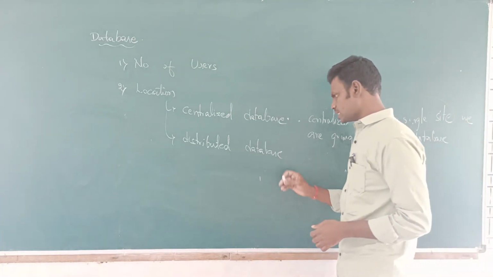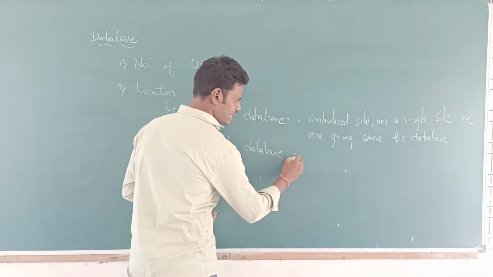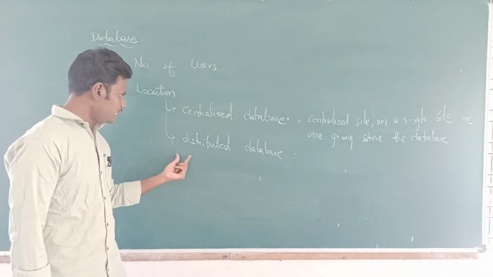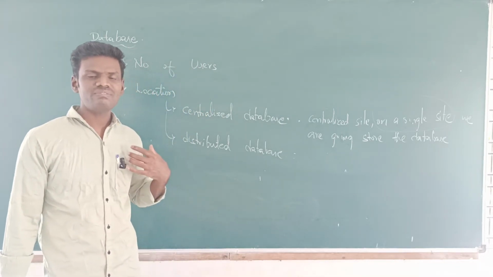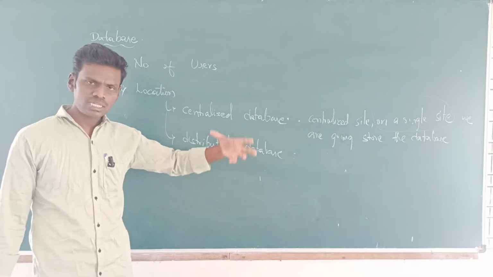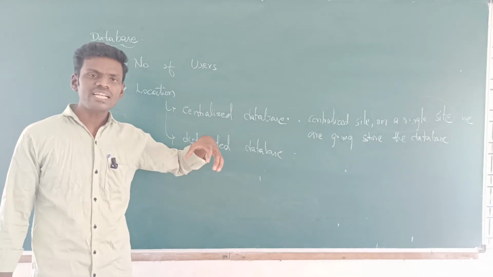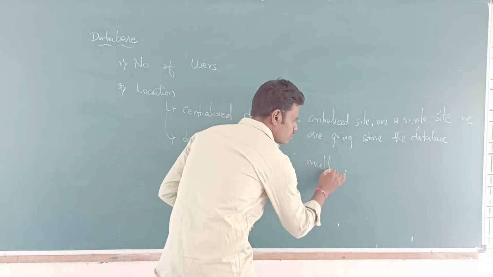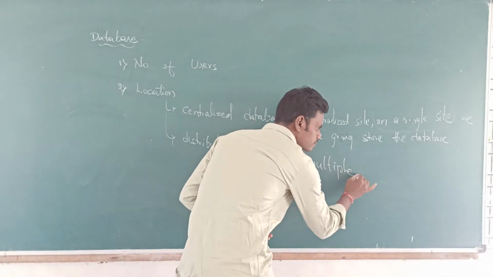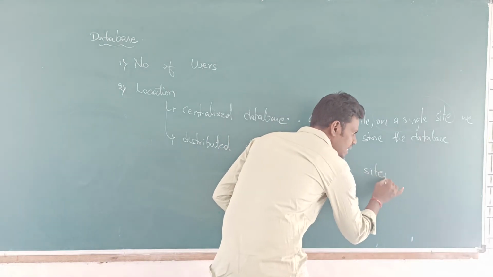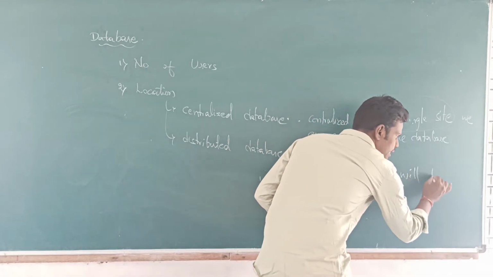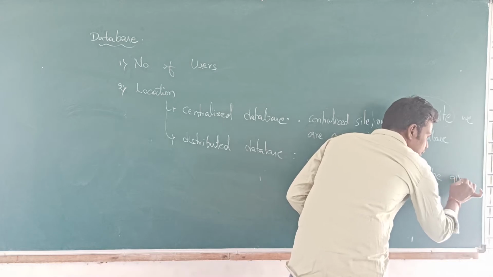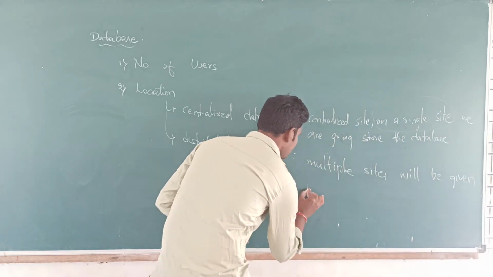And try to understand the second one so that you people will have clarity from the book. Distributed database means we will be distributing the data, whatever the database consists of, onto multiple sites. Multiple sites will be given the database.